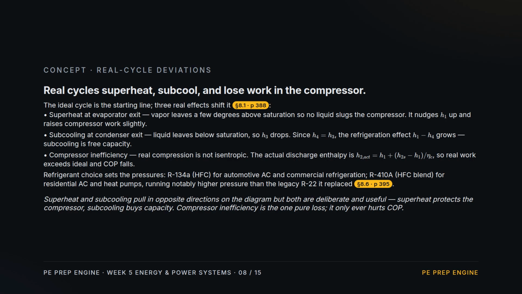And compressor inefficiency. Real compression is not isentropic, so the actual work exceeds ideal, and COP falls. Refrigerant choice sets the pressures.